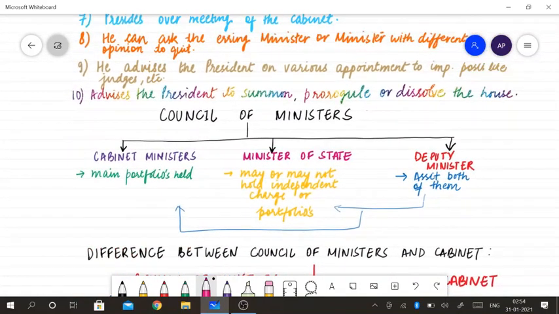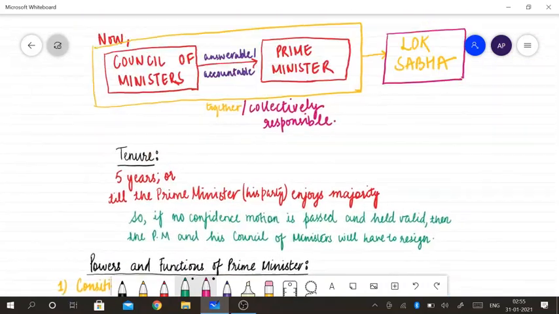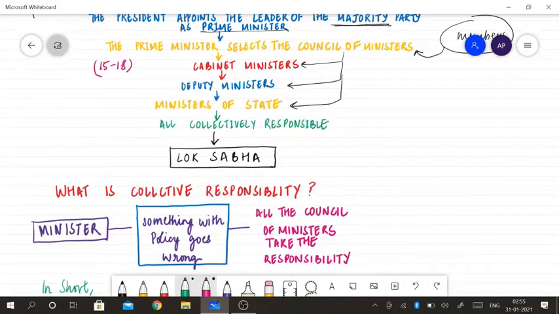Then after the cabinet we have ministers of state. They may or may not hold independent charge of portfolios. And the third category is the deputy ministers. They mostly assist the cabinet ministers and the state ministers in their work.